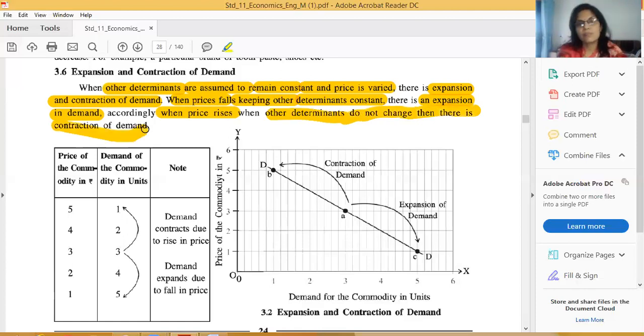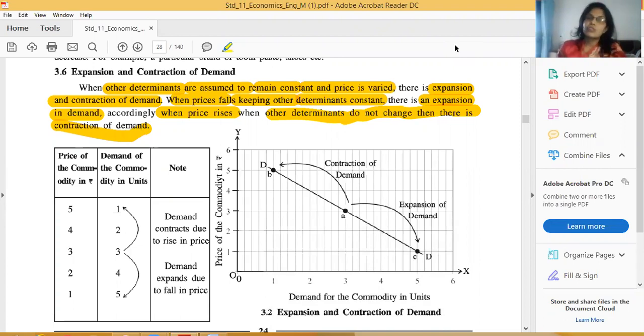Clear, friends? It's the main thing of this answer. If this is clear in your mind, it will be a very easy answer. If you know this, you can easily explain expansion and contraction. In this answer, we are just assuming that all other factors are constant. Only price varies, so due to change in price, what type of changes occur in the demand? It is expansion and contraction.